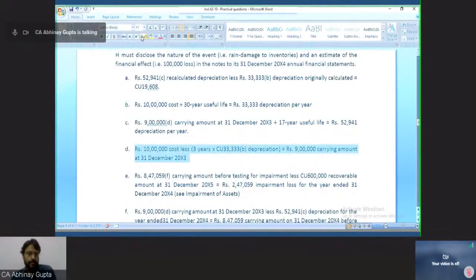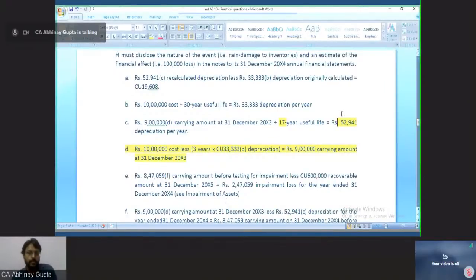Here I am reading. Now 9 lakh is the revised carrying amount. Basis this revised carrying amount, I will be recalculating my depreciation for the remaining useful life, which is now 20 years minus 3 years, that is 17 years. Now 17 years is the remaining useful life, and 9 lakh will be divided by 17, so depreciation will come to 52,941 per annum for the next 17 years because the SLM approach is followed.